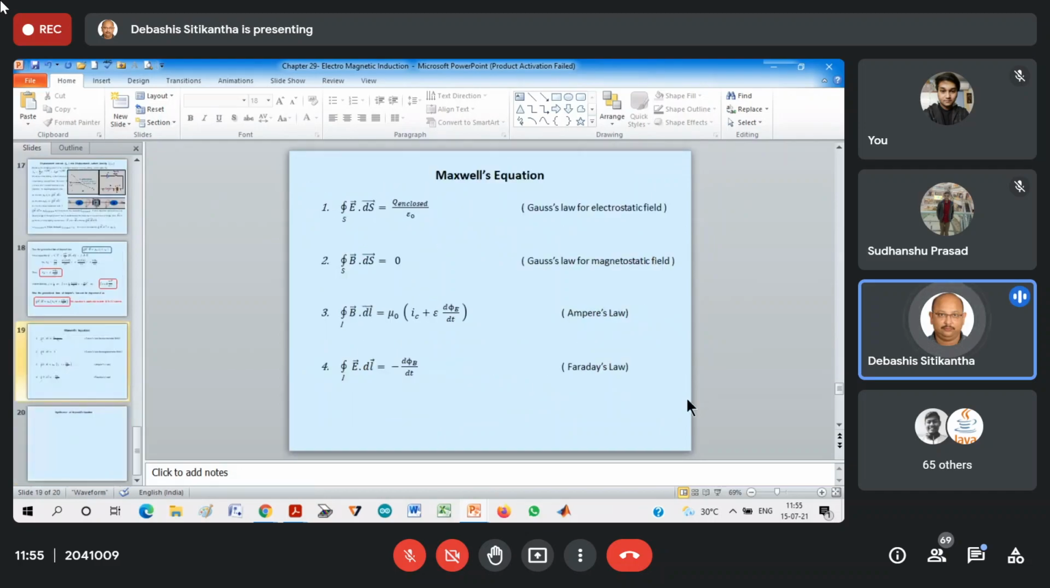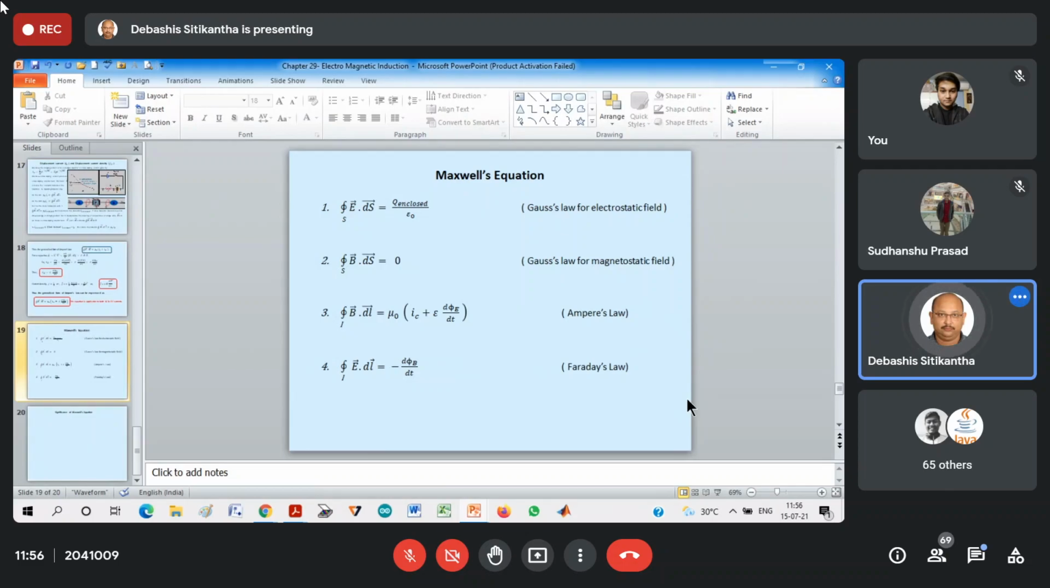Now let us move on to the extreme last part of this chapter, that is Maxwell's equations. Maxwell's equations, as I told you, are of 4 types. So there are 4 equations, and none of these equations did Maxwell actually devise himself. The first 2 laws are Gauss's law, the third law is Ampere's law, and the last law is Faraday's law.